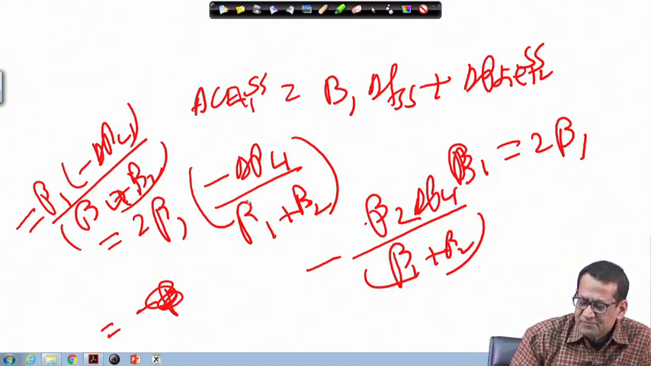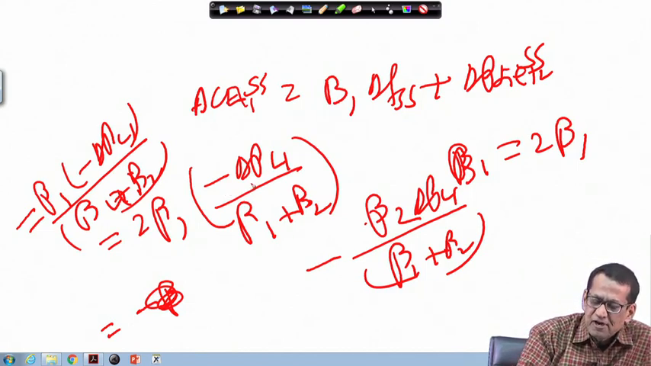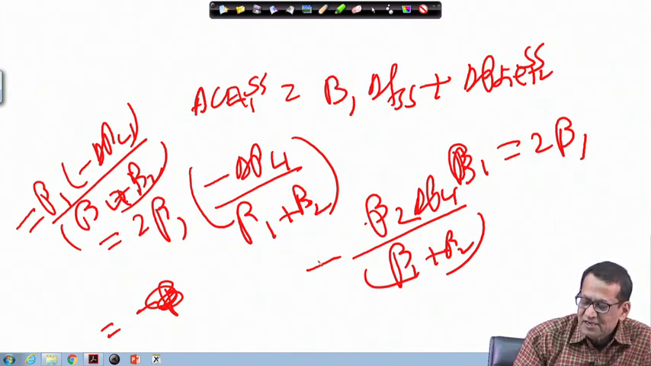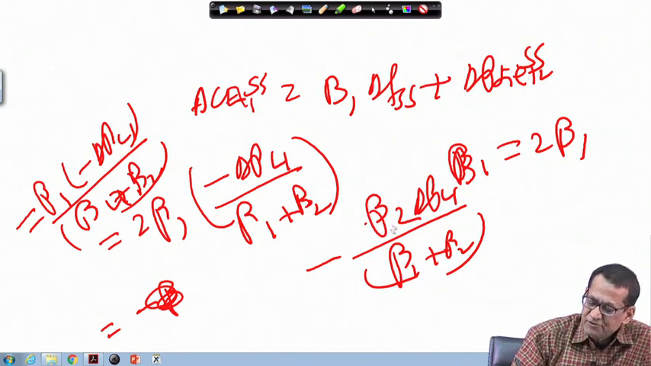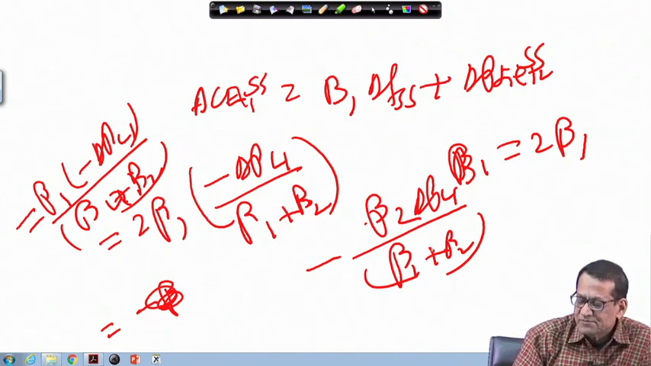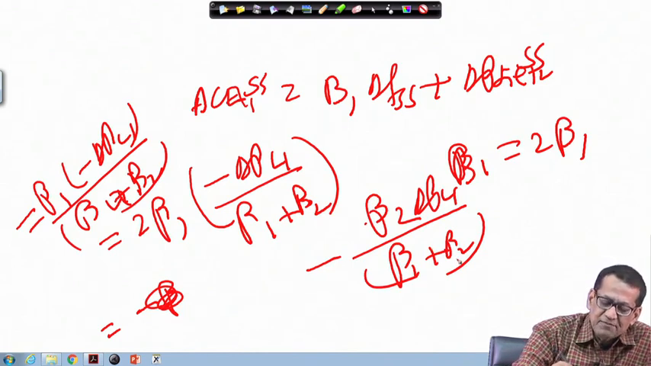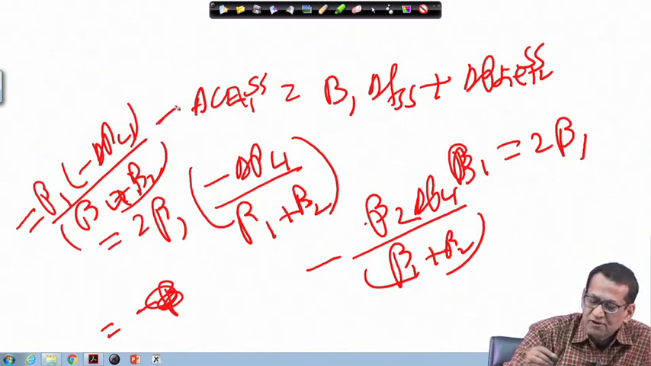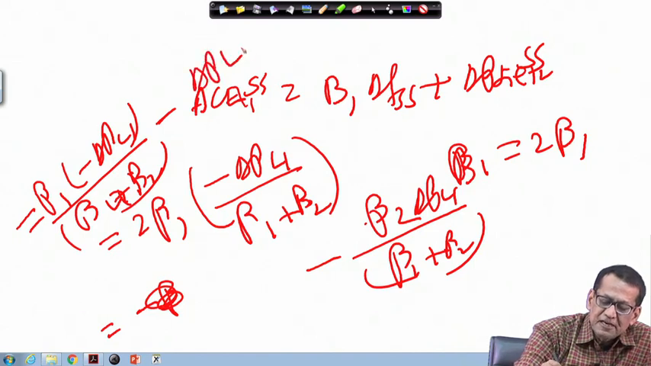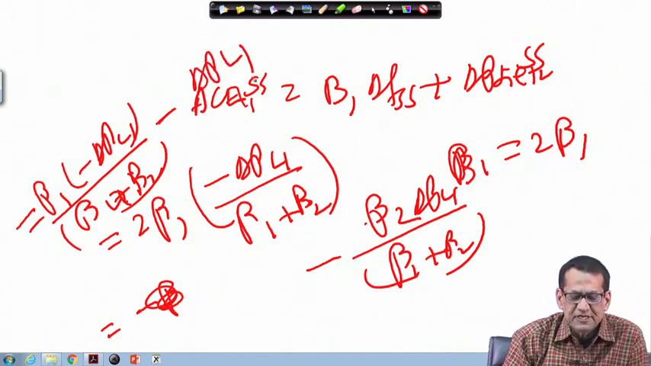Then again another term is there. So, that will be minus beta 1 delta P L 1 upon beta 1 plus beta 2 and minus beta 2 delta P L 1 upon beta 1 plus beta 2. So, if you take your minus common, then it will be beta 1 plus beta 2 upon beta 1 plus beta 2. So, basically it will become actually minus delta P L 1. So, this way it will come.